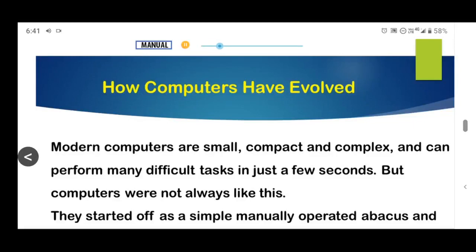Modern computers are small, compact, and complex, and can perform many difficult tasks in just a few seconds. But computers were not always like this. They started off as a simple manually operated abacus and have gone through many changes. Let us trace their journey.